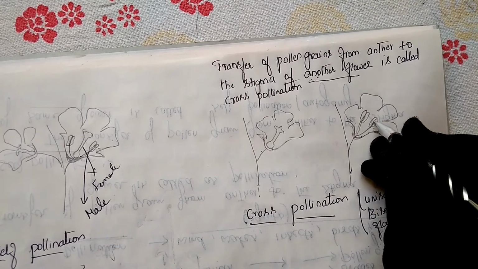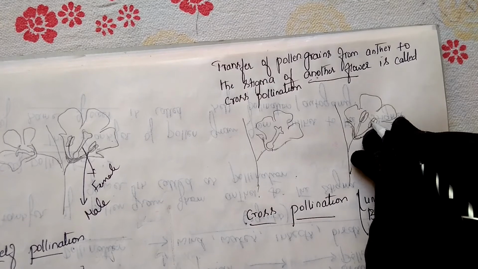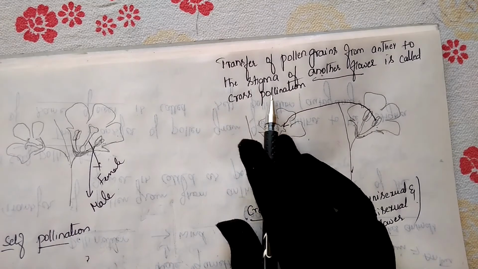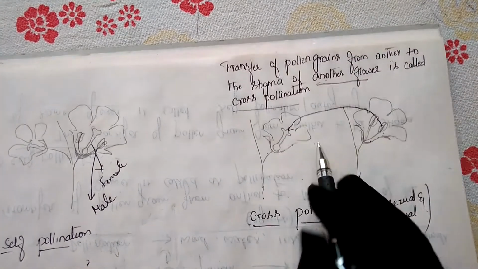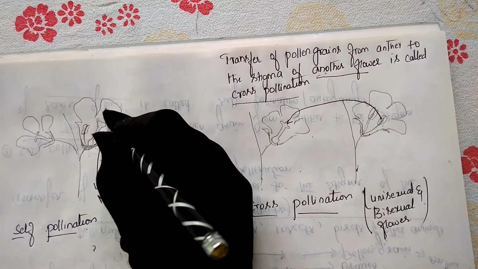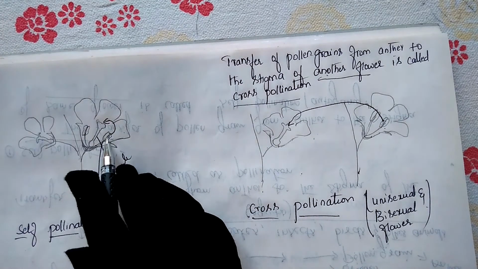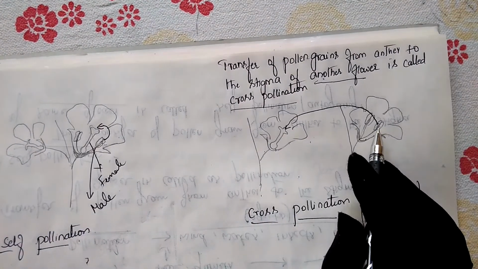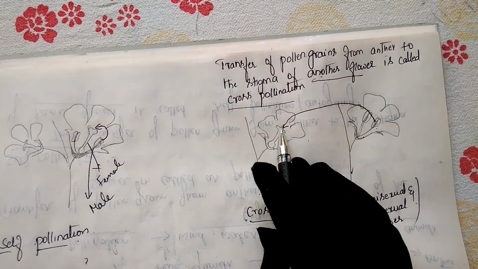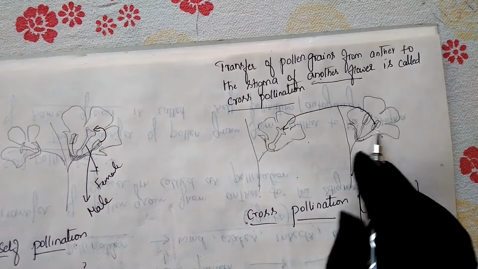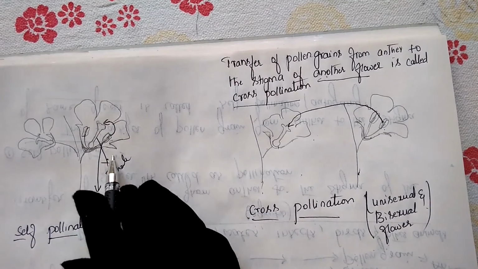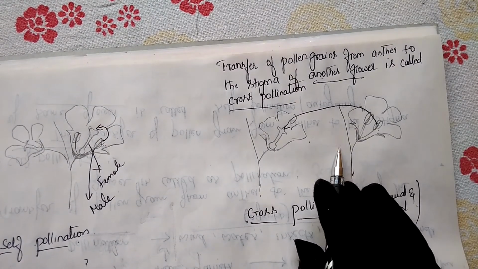Now if pollen grains are transferred from the anther of this flower to the stigma of this flower, this type of pollination is called cross-pollination. In self-pollination, pollen grains transfer within the same flower, from the anther to the stigma. Here also pollen grains transfer from anther to stigma, but the difference is that here they move from one flower to another flower. Such pollination is called cross-pollination.